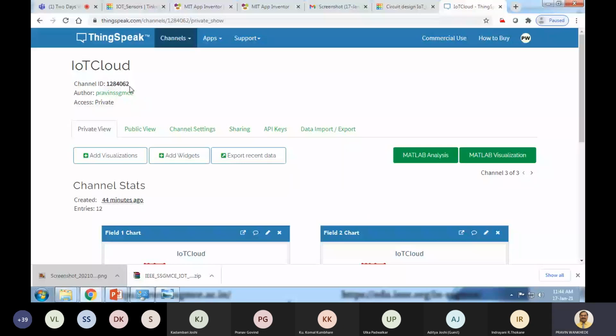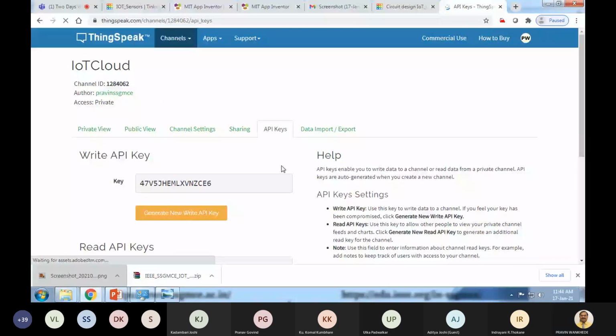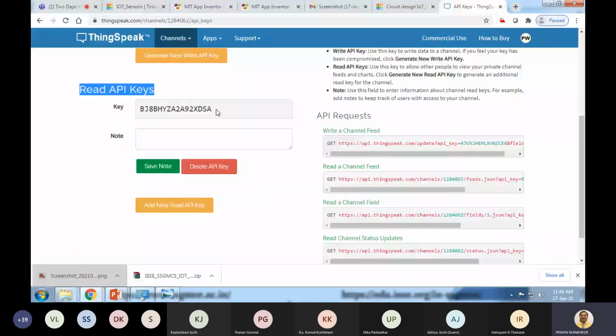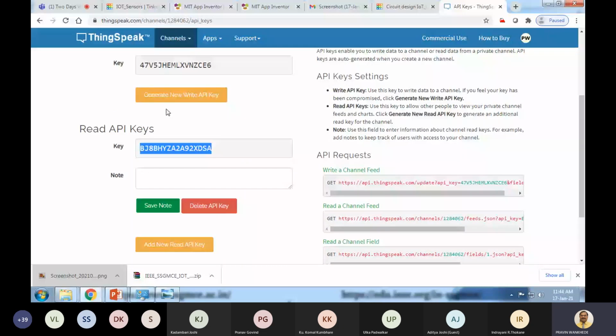If you are using it on your laptop, then note down your channel ID, 1284062. This is my channel ID. Note down yours, and then go to the API keys, where there is a read API key. Again, note it down. Whatever your channel ID and read API key are, remember that there is an issue with the letter O and the digit 0, so you have to check that.